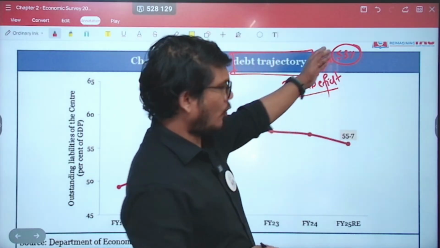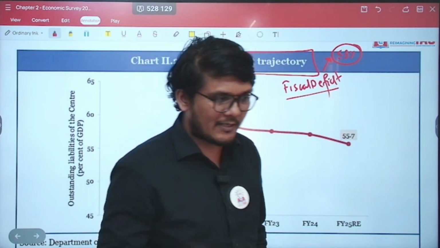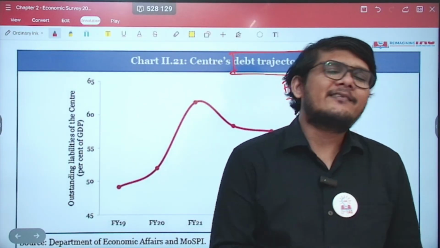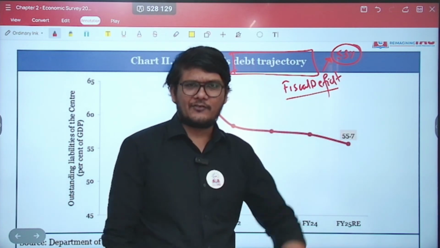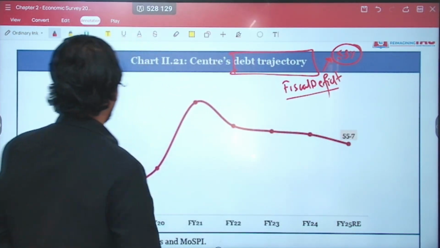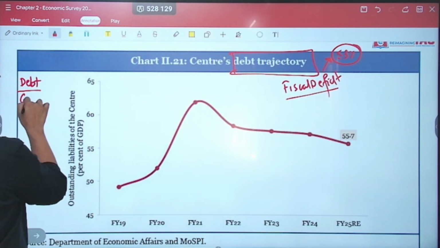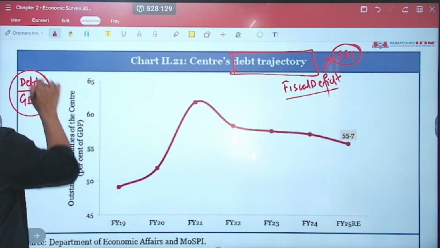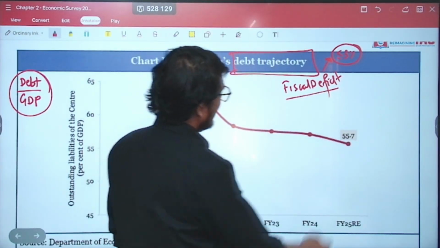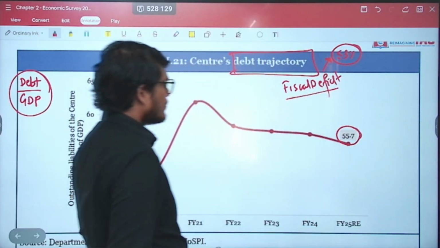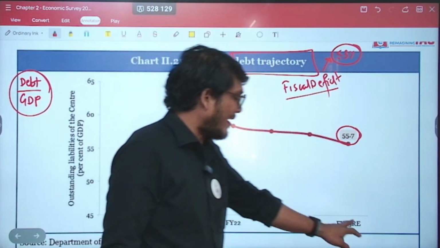However, the government is of course trying to control it, but in this year's economic survey and even in the subsequent budget, the government has said that it will move away from managing the fiscal deficit number and rather focus on the concept known as debt to GDP ratio, which presently is 55.7, and it is the revised estimate.